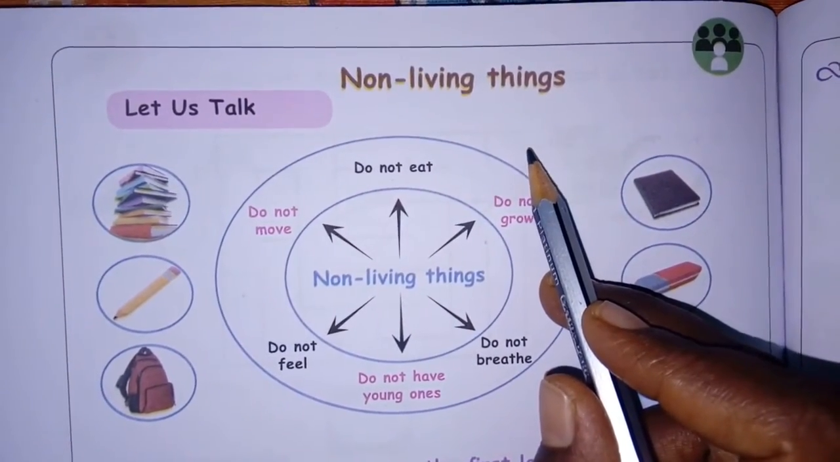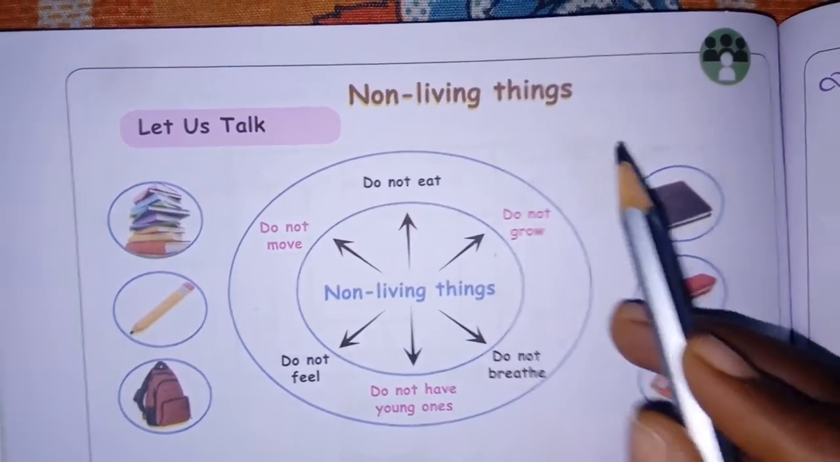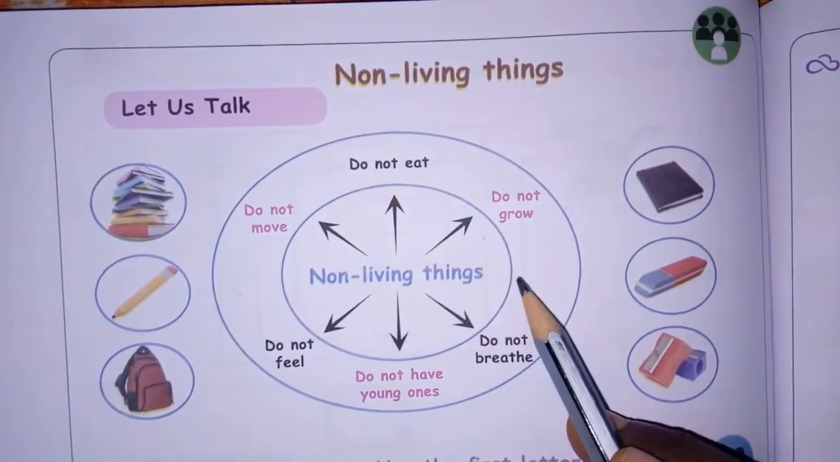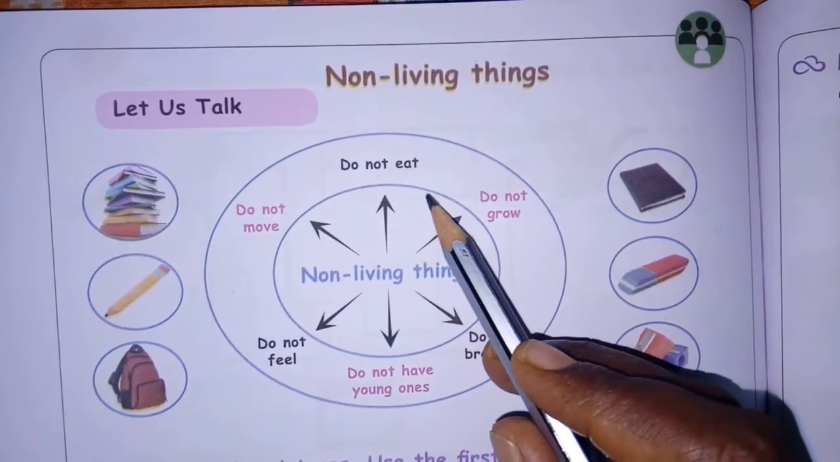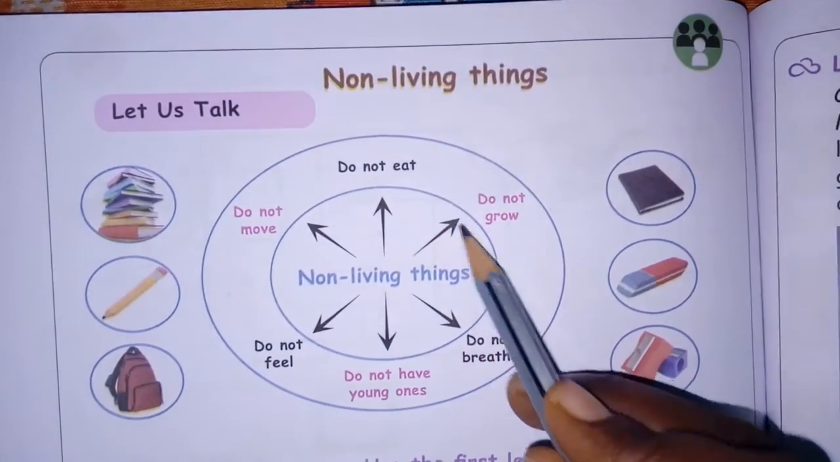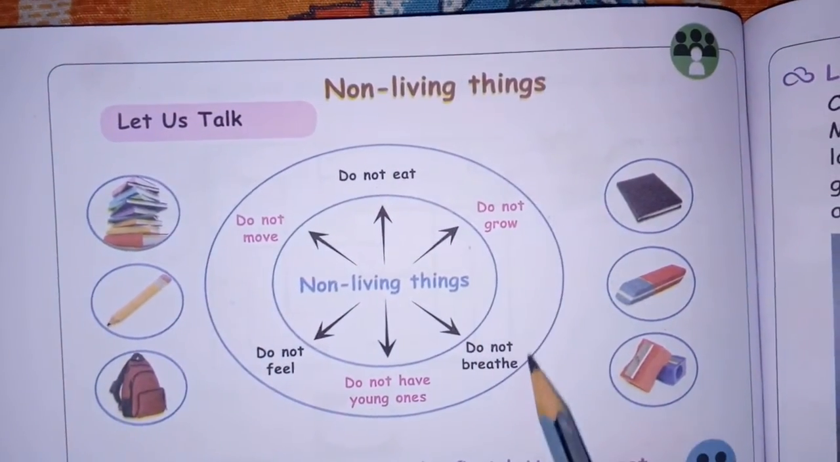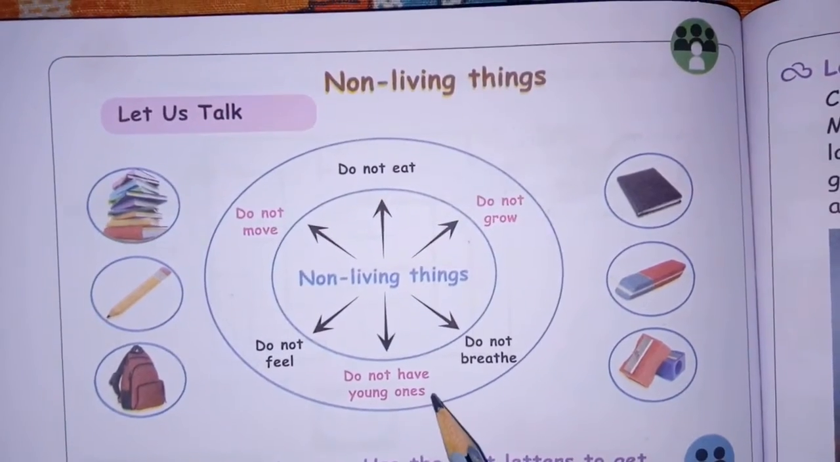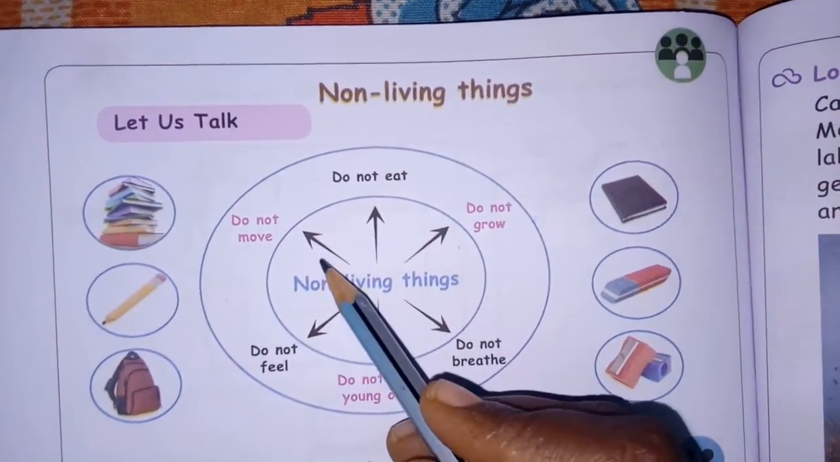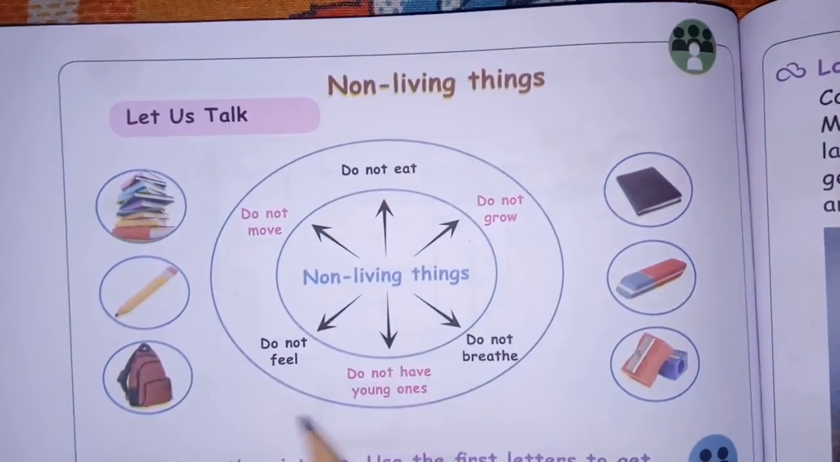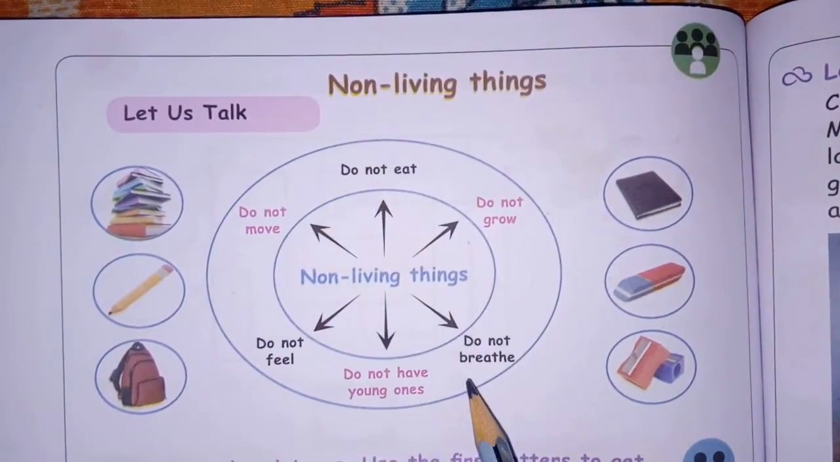Now we are going to learn about the non-living things. Some characteristic features about the non-living things will be given. First, they do not eat. Non-living things do not eat food. Next, they do not grow, they do not breathe, they do not have young ones, they do not feel, and they do not move. So these are all characteristic features of non-living things.